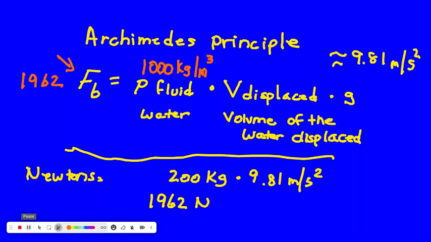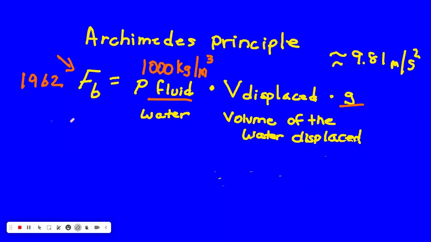Now let's say we want to find the volume displaced. We can rearrange the equation, right, by dividing the density and the gravity on one side, and we'll get the volume displaced. So let me make room here. I'll clear some things out.